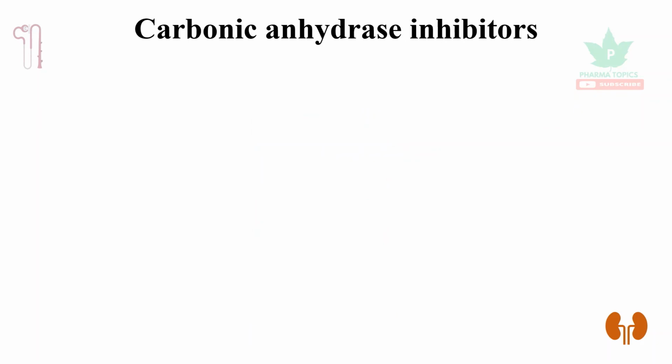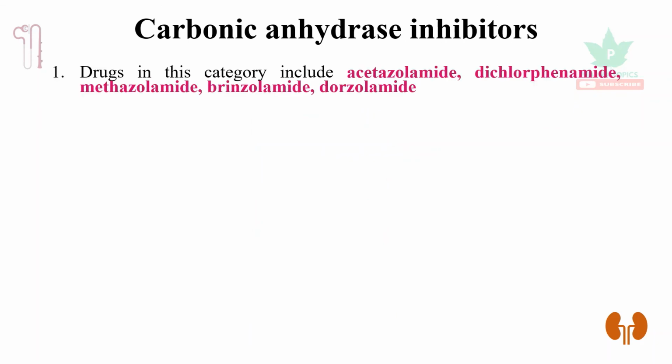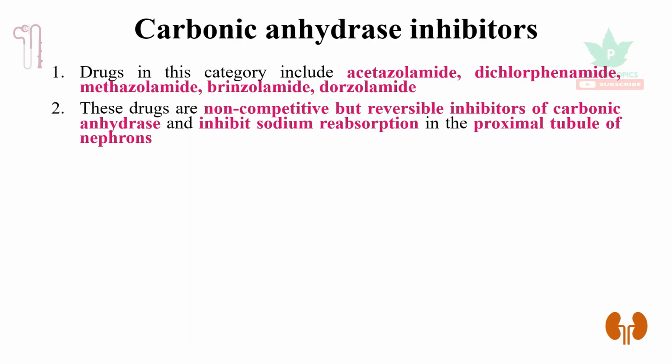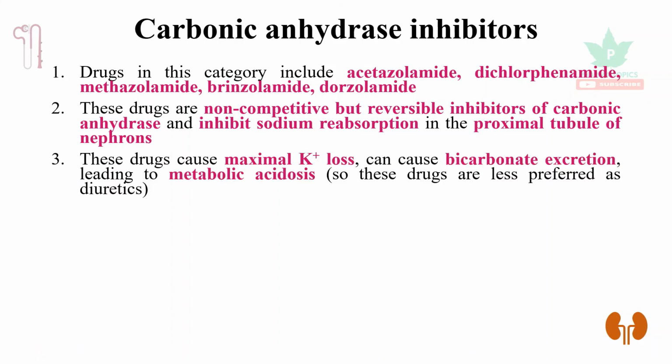Let us see the carbonic anhydrase inhibitors. The drugs in this category include acetazolamide, dichlorphenamide, methazolamide, brinzolamide, and dorzolamide. These drugs are non-competitive but reversible inhibitors of carbonic anhydrase and inhibit the sodium reabsorption in the proximal tubule of nephrons. These drugs cause maximal potassium loss and can cause bicarbonate excretion leading to metabolic acidosis. So these drugs are less preferred as diuretics.